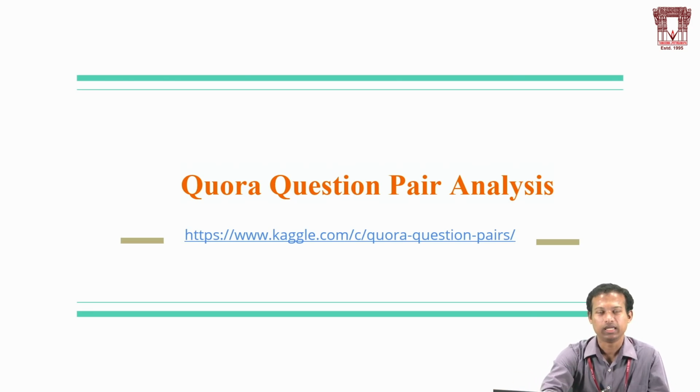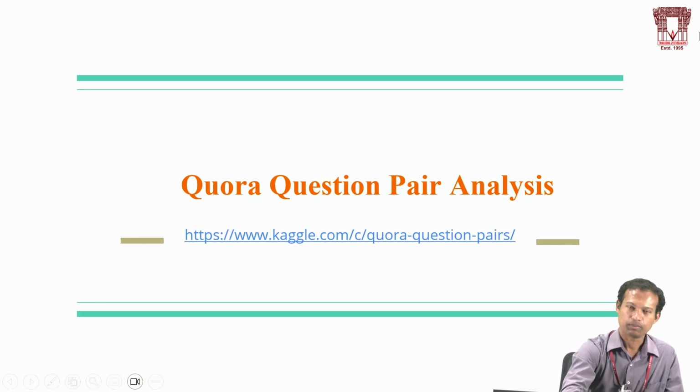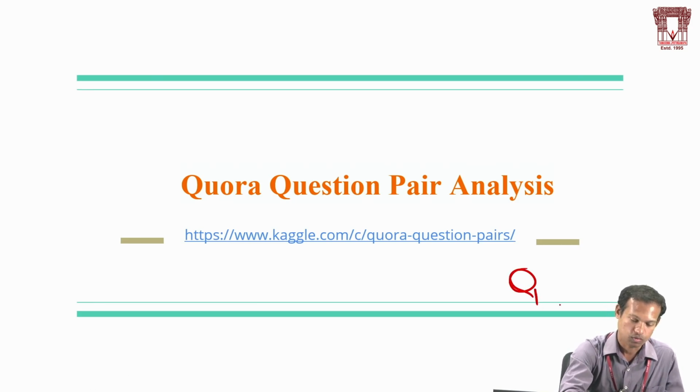The problem statement here is we will be having multiple questions in Quora.com, similar to Stack Overflow. We will reduce the complexity of the multiple questions by merging them so that the user is able to see the questions easily. For example, we will be having question 1 and question 2.